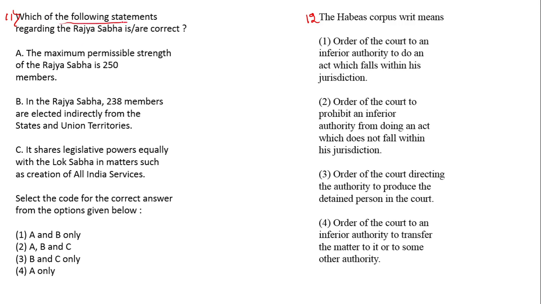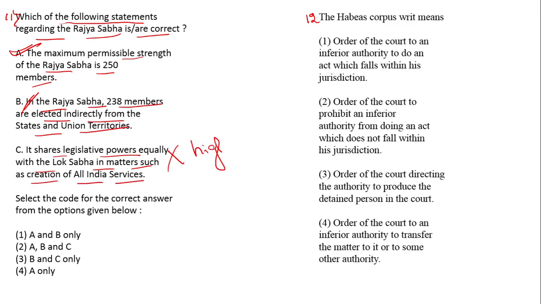11th question. Which of the following statements regarding the Rajya Sabha is correct? The maximum permissible strength of the Rajya Sabha is 250 members. Yes, this is right. In the Rajya Sabha, 238 members are elected indirectly from the states and union territories. This is also correct. It shares legislative powers equally with the Lok Sabha in matters such as creation of All India services. This is wrong. It has higher power in the matter of creation of All India services compared to the Lok Sabha. So the correct options are A and B. Option number 1 is correct.